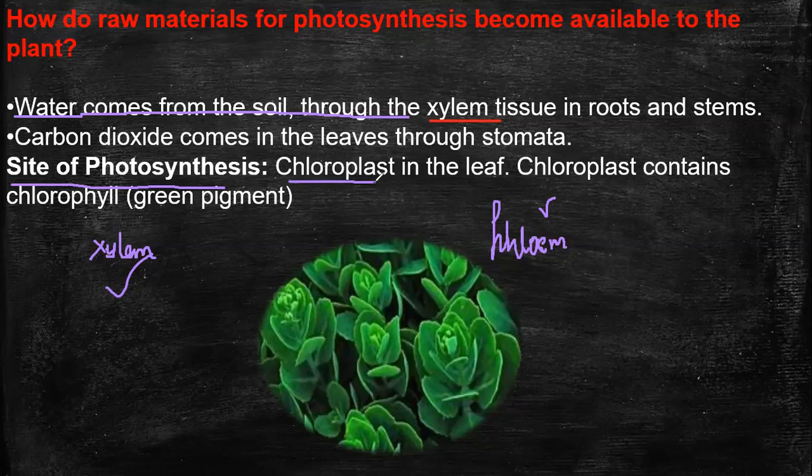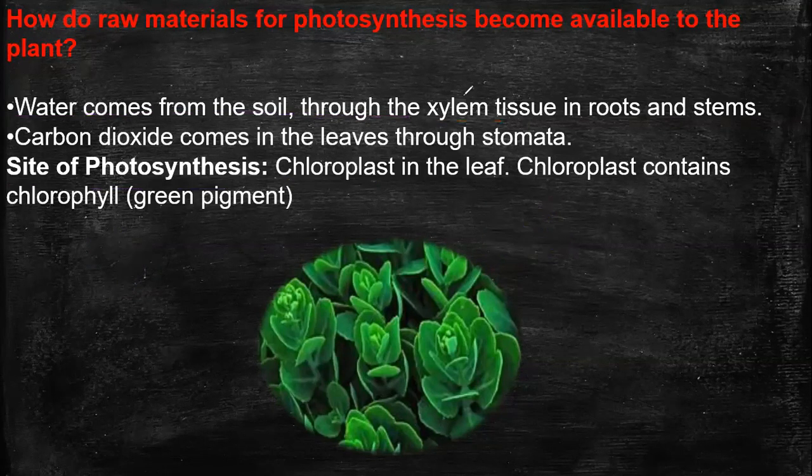This chlorophyll traps sunlight for the process of photosynthesis, the process by which green plants manufacture their food. Therefore, we can say that the chloroplast of the leaf is the site of photosynthesis. So bookmark it.